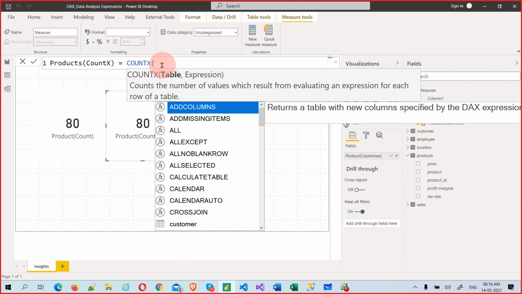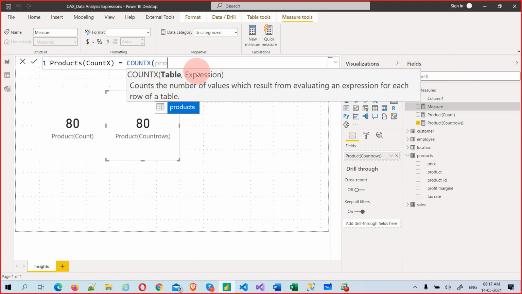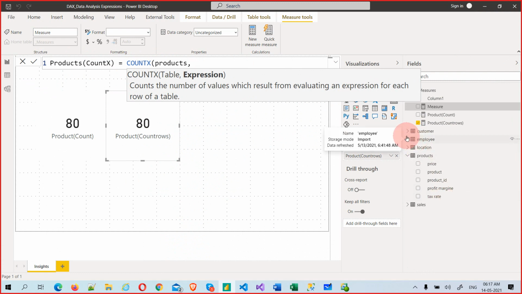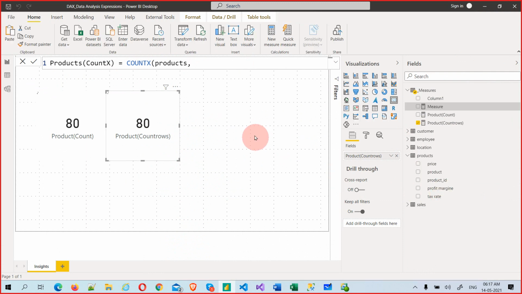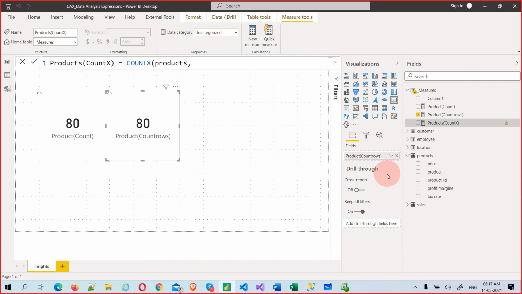Now COUNTX. What is the table? My product table. So give the product table, comma, expression. What expression can I give? I want the product ID, or I want only rows where the tax rate is more than something. Let's see the tax rate. Before we write it, we should take that column here first and try to understand what it is.